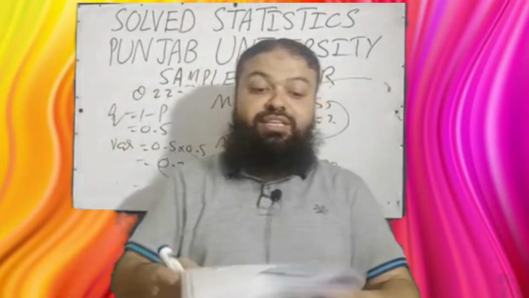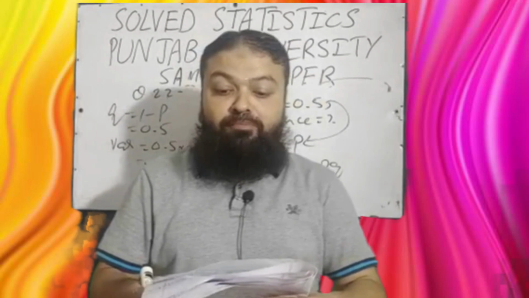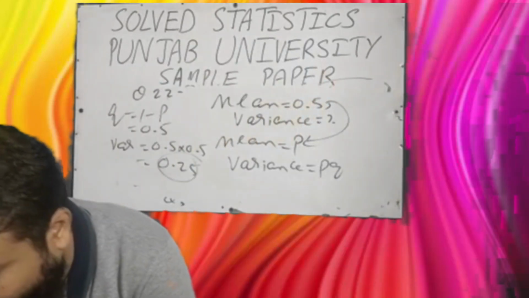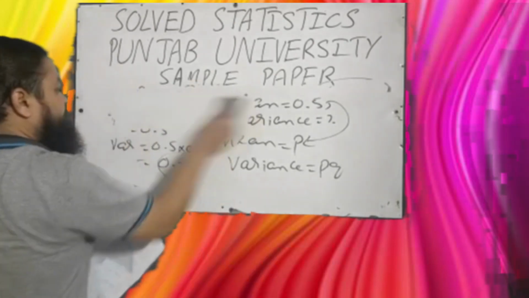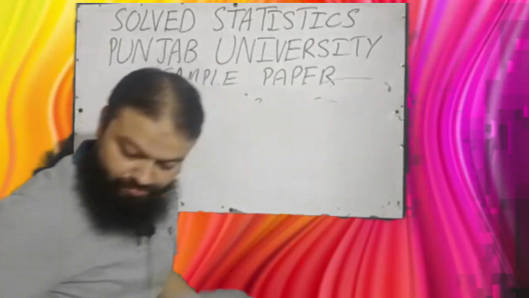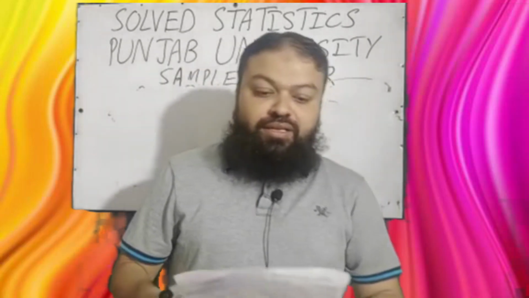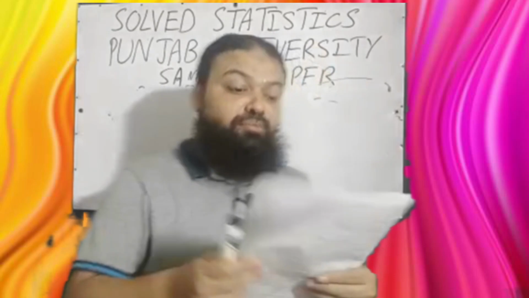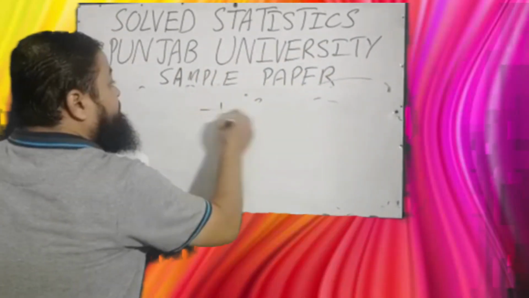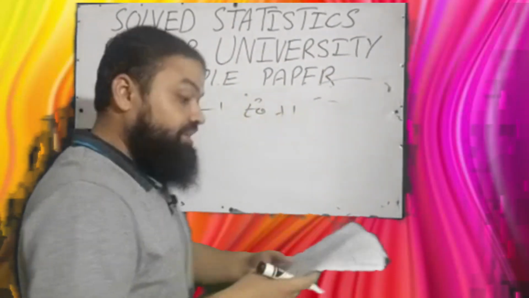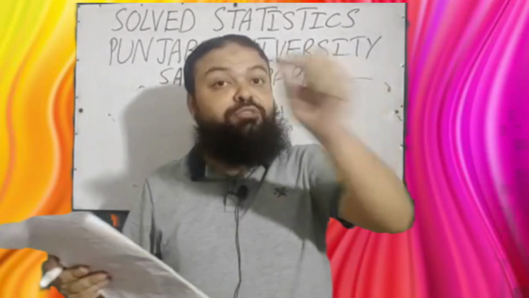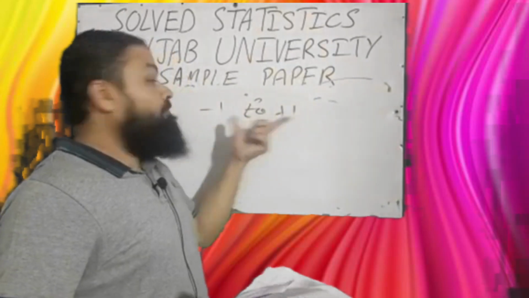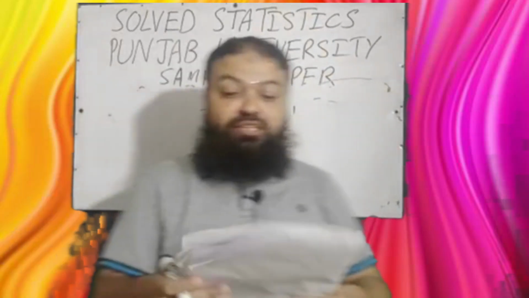Question number 23. The values of point of inflection in the standard normal distribution. A very conceptual question. They are not asking about the normal distribution, they are asking for the standard normal distribution. It ranges from -1 to +1. That will be the correct option in the exam. Don't click the minus infinity to plus infinity. You should not be confused. Standard normal means -1 to +1 will be the correct option.